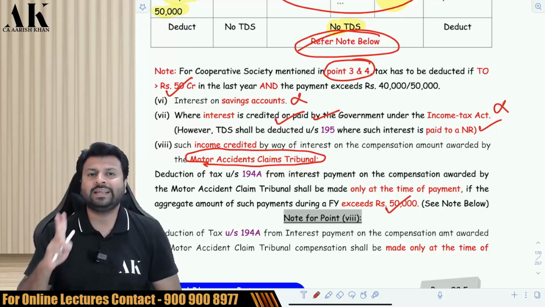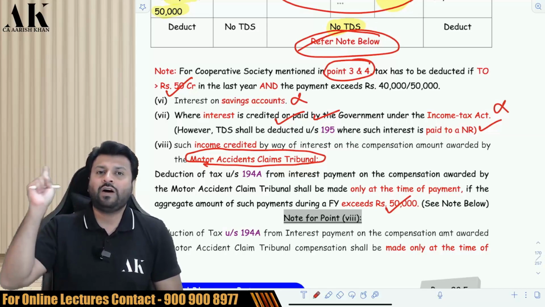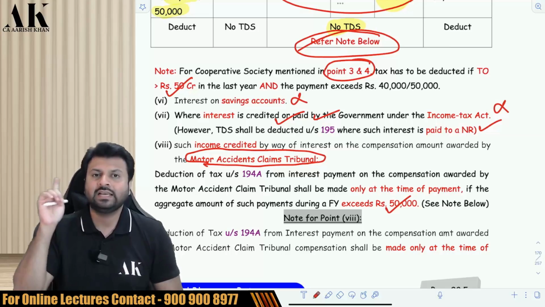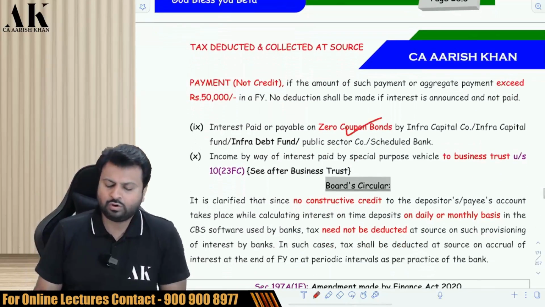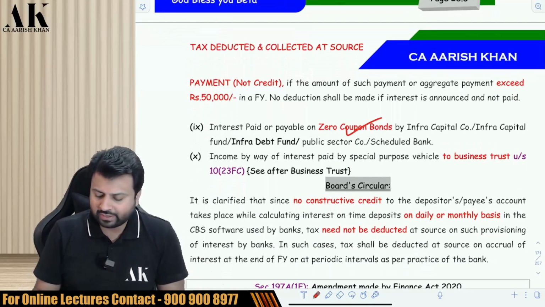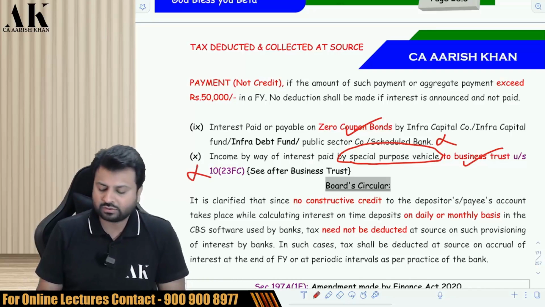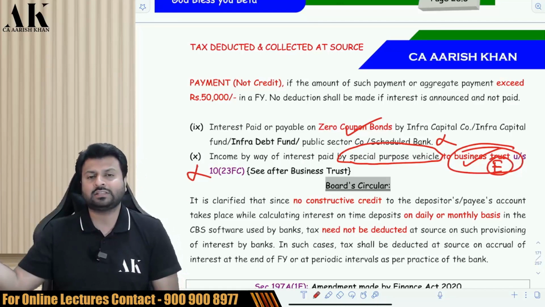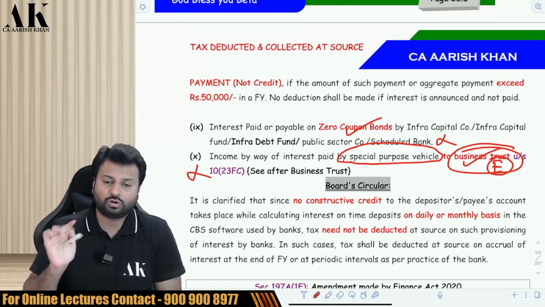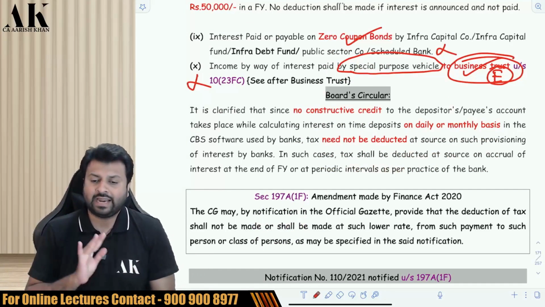When the motor accident claim tribunal tells you to make the payment, you have to deduct the TDS on payment basis first of all, not on credit basis, and that too if the payment exceeds 50,000 rupees. This is the threshold over here. When a zero coupon bond is redeemed, no TDS is deducted. And when interest is paid by a special purpose vehicle to a business trust, it is not subject to TDS because such interest in the hands of the business trust is exempt. You will learn this particular point later on in the chapter on business trust. Don't worry about it. Okay, so these are the 10 points in which you are not liable to deduct TDS at all.